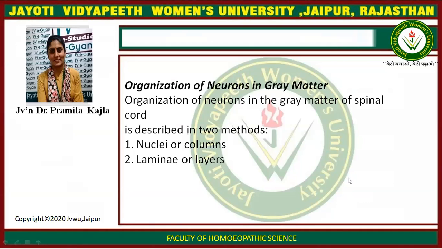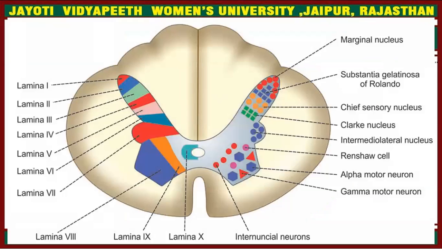Organization of neuron in gray matter. Organization of neuron in gray matter of spinal cord is described in two methods: nuclei or columns, and laminae or layers. So in this diagram you can see these are different types of nucleus. From posterior horn: marginal nucleus, substantia gelatinosa of Rolando, chief sensory nucleus, Clarke's nucleus.